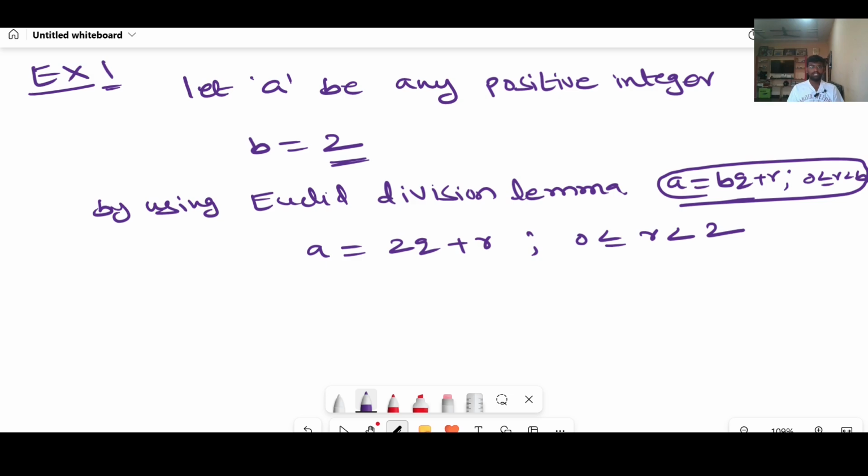Here, what can be the values of r? r should be less than 2, so r can be 0 or 1. By looking at this, you can find out the r values here.